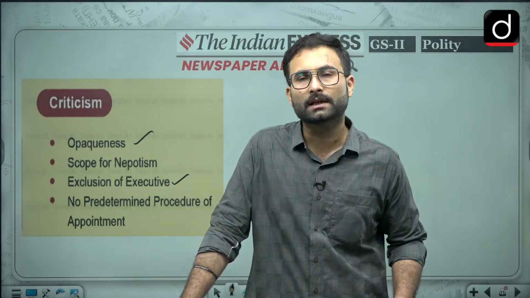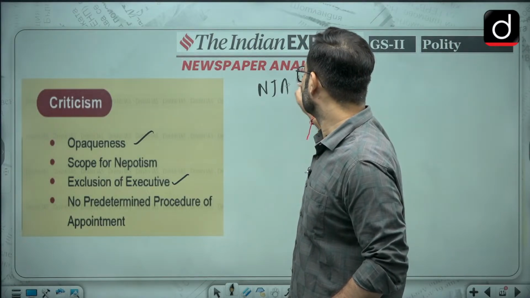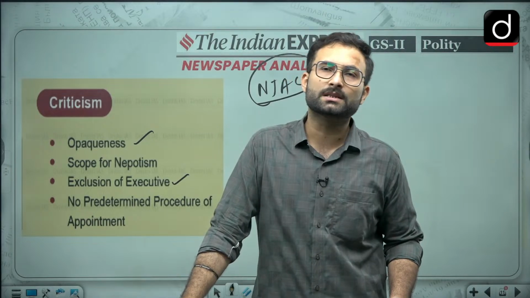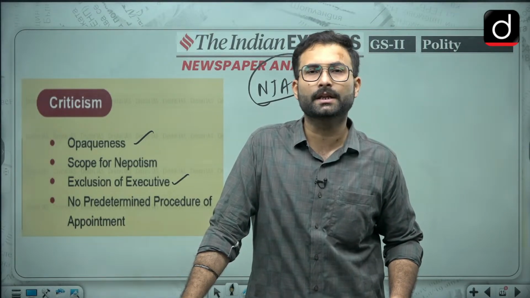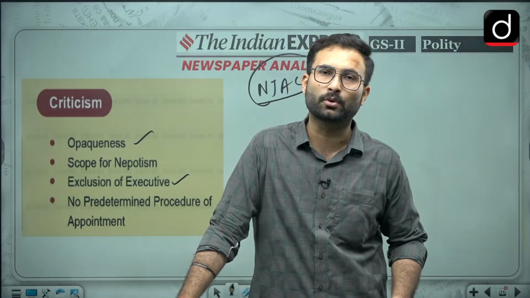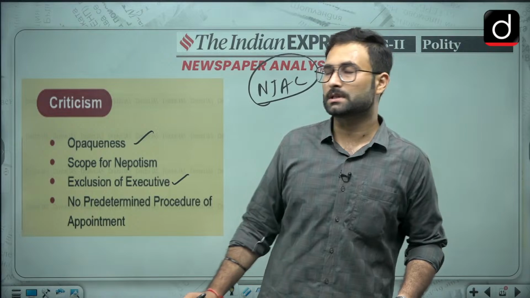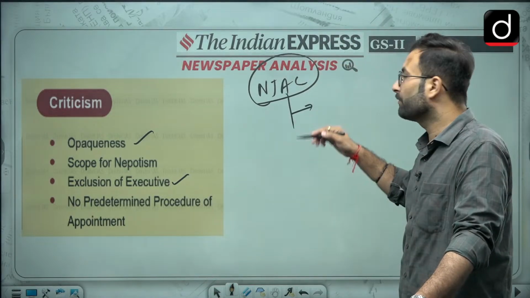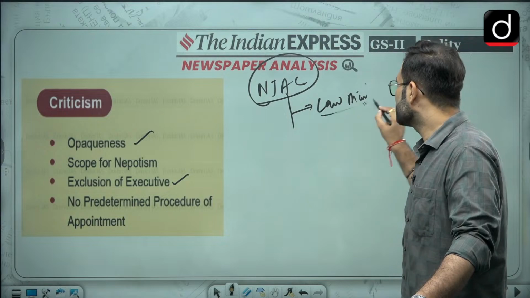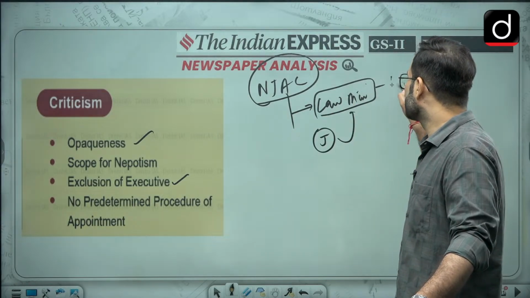Other than that, you know there was an amendment creating the NJAC, the National Judicial Appointments Commission. But the law for this committee was held unconstitutional by the Supreme Court, saying that it takes away the independence of the judiciary. Because in this appointment committee, the law minister was also included in the appointment process. They said that since the judiciary is independent, there should not be any role of the executive over here.